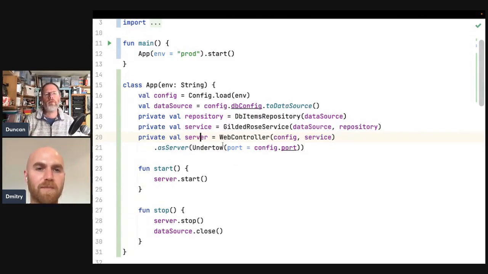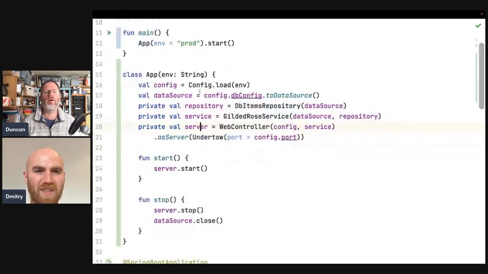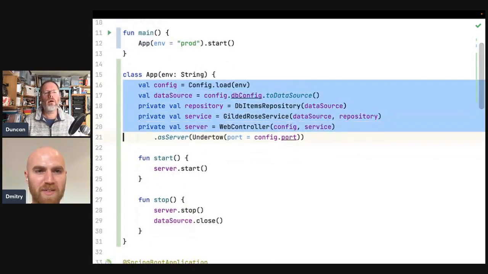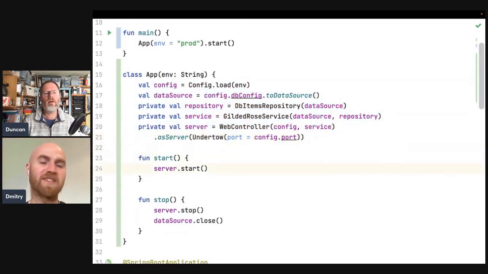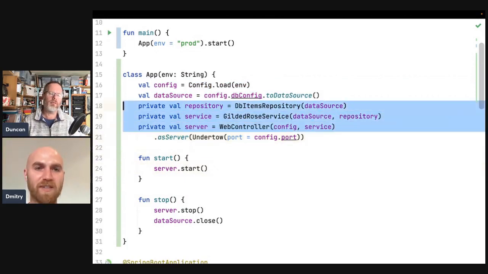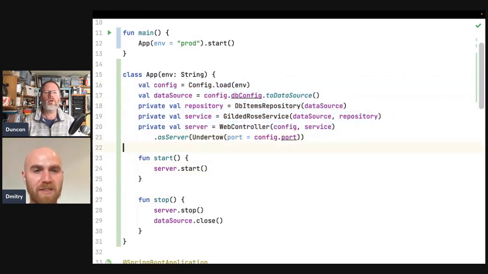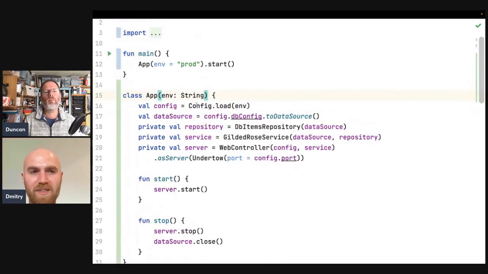Yeah. Okay. I think it also shows that the whole wiring wasn't that complicated. It was like 5 lines here. That's what it's doing. There is obviously life cycle, like closing things and so on. It still can be more tricky, but literally 5 lines, even though it looks so complicated. Also, if we wanted to inject something in the middle, we could make this repository an argument to the app, for example. Yes. And then mock it in the middle, but I'm not sure we should be doing that.